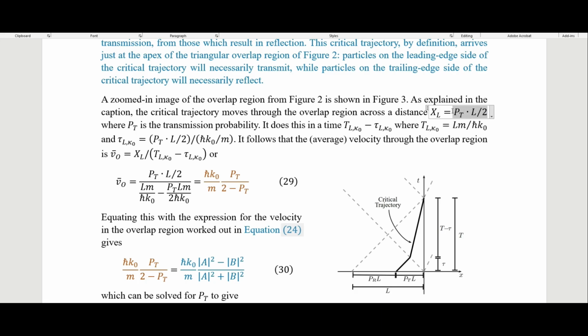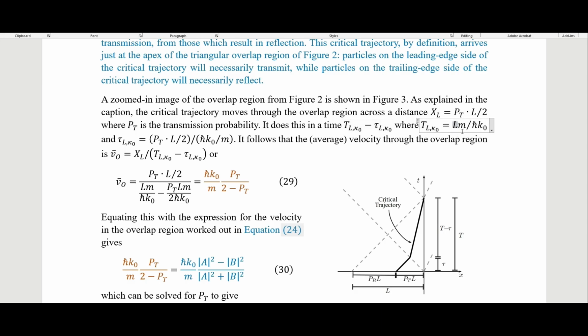So he just gives this in the paper, but I'm calling it X sub L here, where this probability here is the transmission probability. So it does this in a time t minus tau. So that's what he's talking about right here. So this is our t minus tau right here. And so it transmits if it does this in a time t minus tau, where t is equal to the